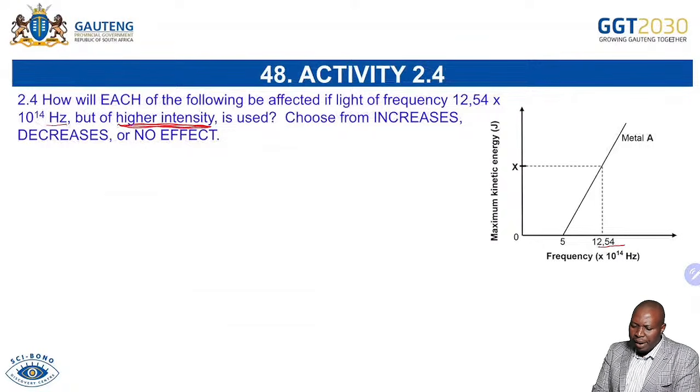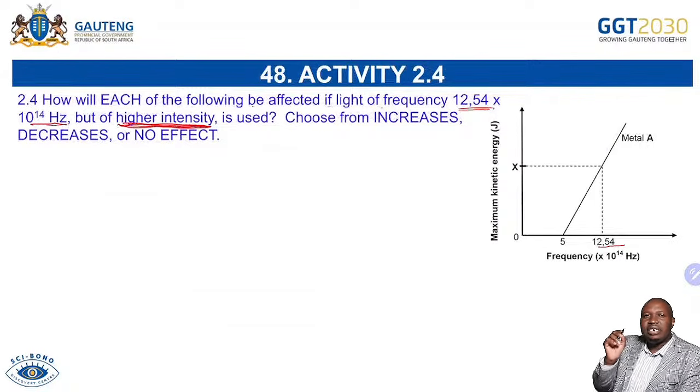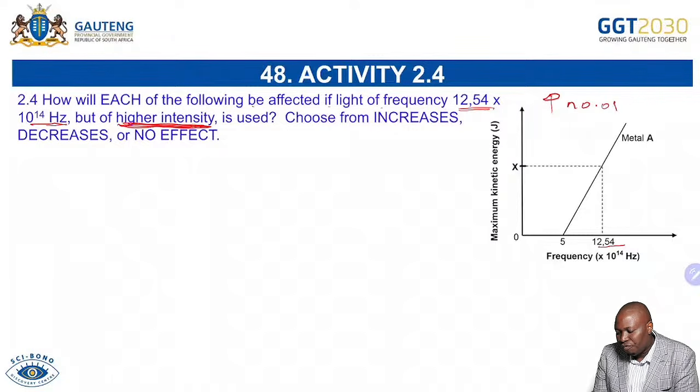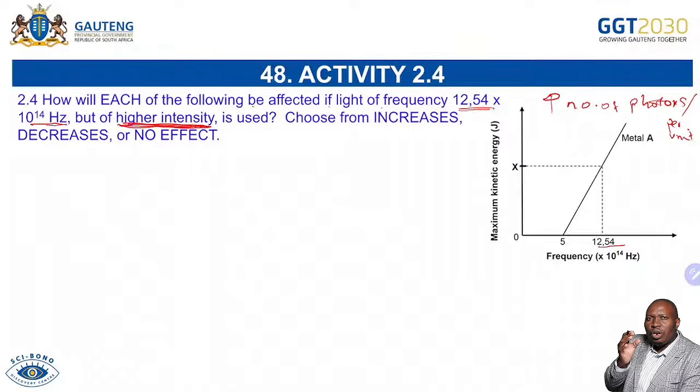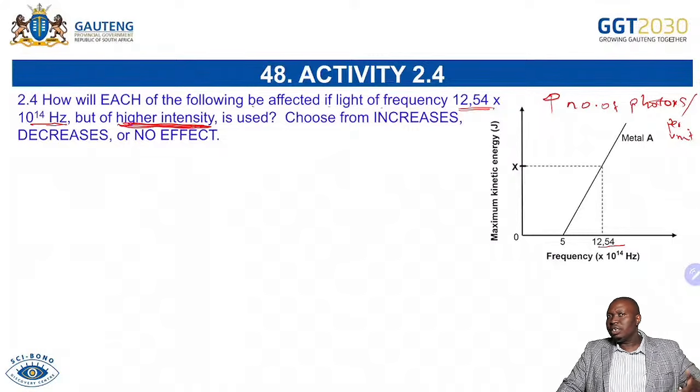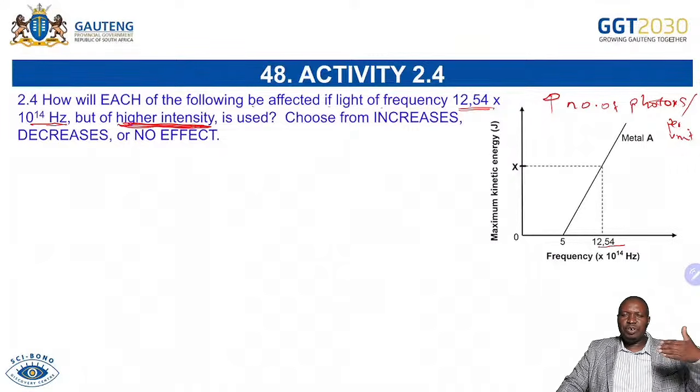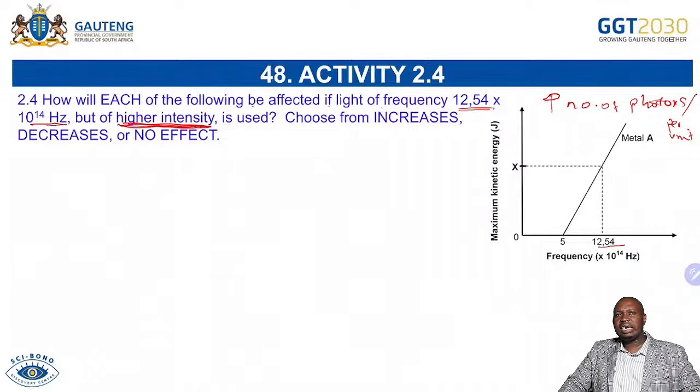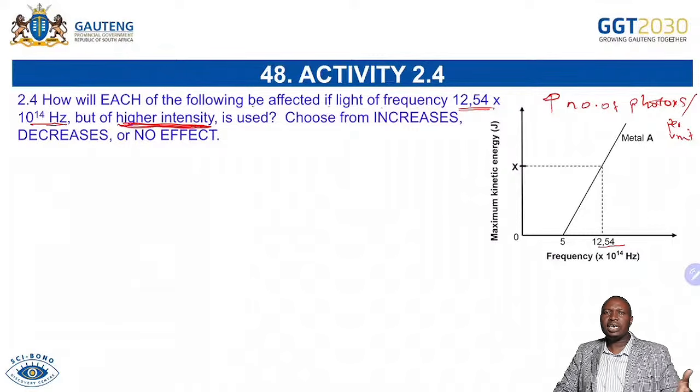So we're saying, what happens now when, how will each of the following be affected if light of frequency 12,54 times 10 to the power 14 hertz, but of higher intensity? When you say higher intensity, we're saying we're increasing the number of photons per unit time. Remember, one photon removes 1 electron. So when we increase the number of photons, definitely we're going to increase the number of electrons that are ejected. And if we increase the number of electrons that are ejected, we're expecting that current will, if we put an ammeter there, current will increase as well.